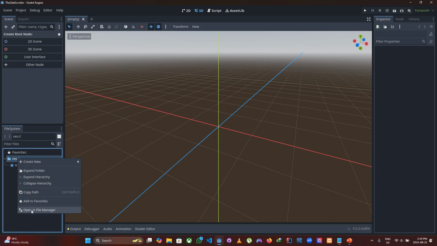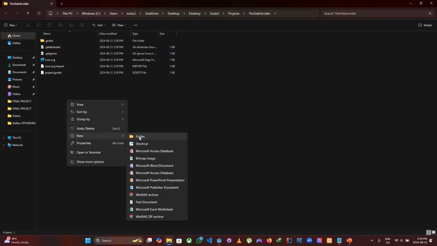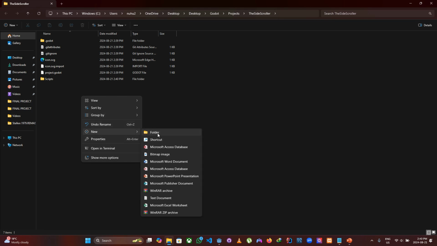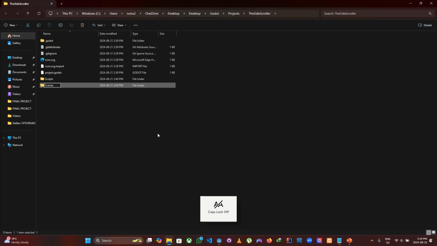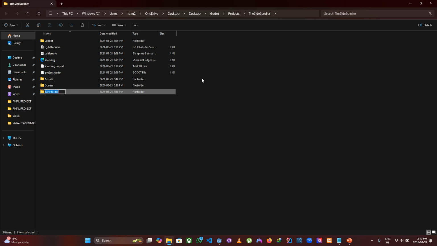So I would like to open a file manager. This is my actual project, side scroller, so we're inside it. So definitely I would need scripts, where I would place all my code for any part of the game that I need code for. I would definitely need my scenes. I would also need, let's just call it art. Yeah, art would be all the background pictures, maybe the character sprites and everything else.